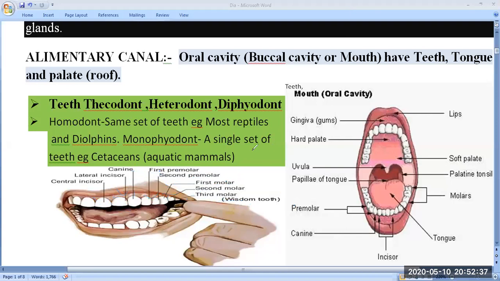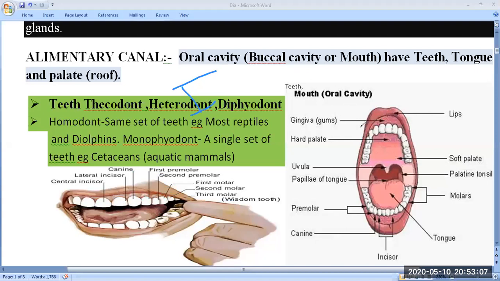If you see, first there are incisors, 2 in number, then canine, 1, then premolar, 2, then molar, 3. Clear? In this way you can say ICPM: incisor, canine, premolar, and molar. So these are heterodont type teeth.